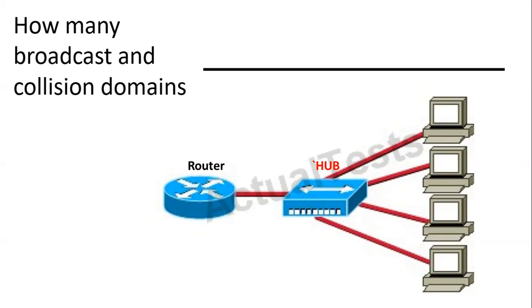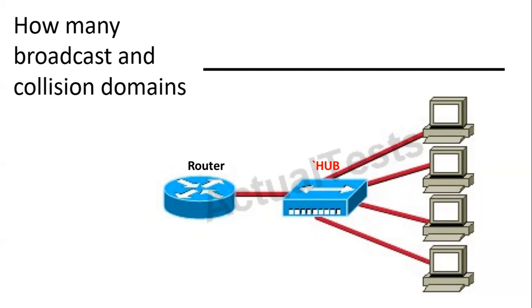Wait, because the router can connect to the internet, right? Would the router connecting to the other part of the internet be considered a broadcast domain, or no? Because in the diagram there's no other interface, only one interface. Because we only have one interface connected, we have no idea what is going on on the other side, so we will just calculate on this basis. Okay, so then there's going to be one broadcast domain.